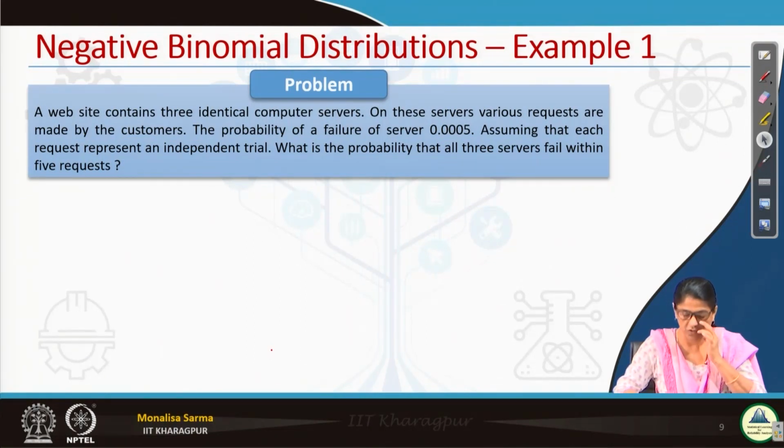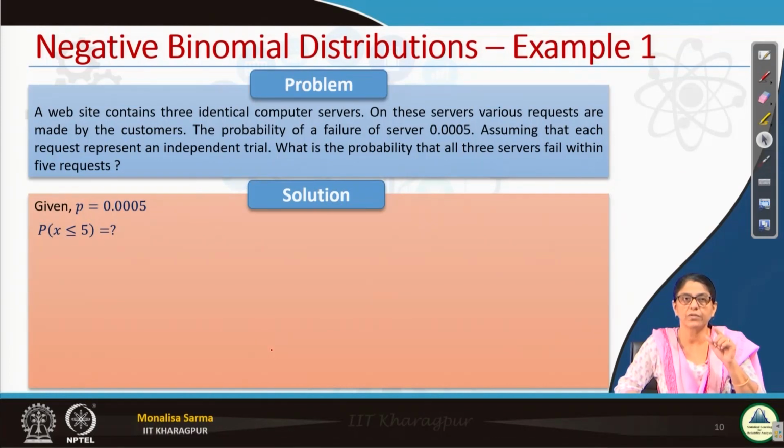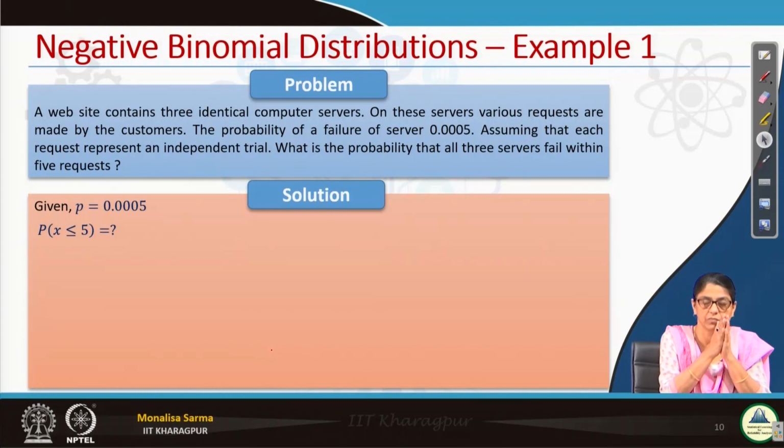Fine. So, what is this? We are interested in finding out our number of failures are fixed. What is the number of failures? Number of failures is the random variable here. So, we are interested in finding out x, that is my number of failures.